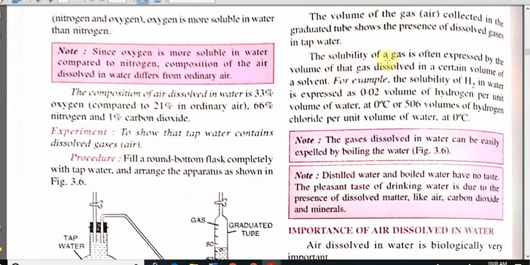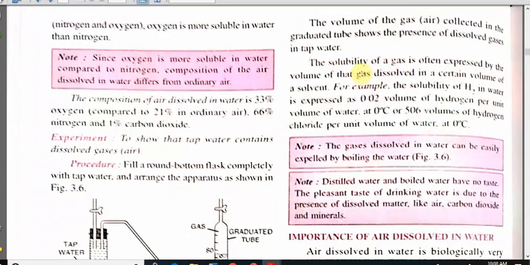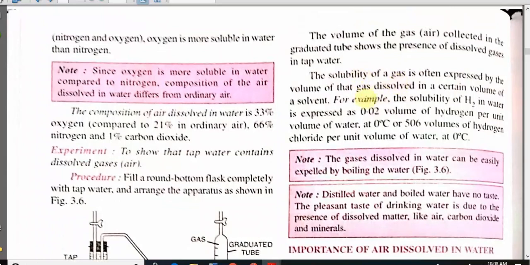The solubility of a gas is often expressed by the volume of gas that is dissolved in a certain volume of solvent. For example, the solubility of hydrogen in water is expressed as 0.02 volume of hydrogen per unit volume of water at 0 degree C, or 506 volumes of hydrogen chloride per unit volume of water at 0 degree C. The gas dissolved in water can easily be expelled by boiling the water.